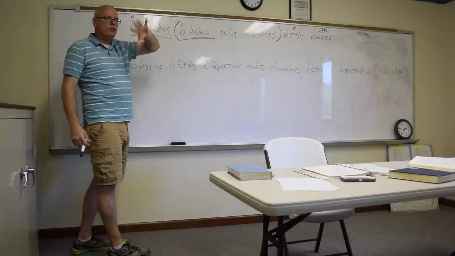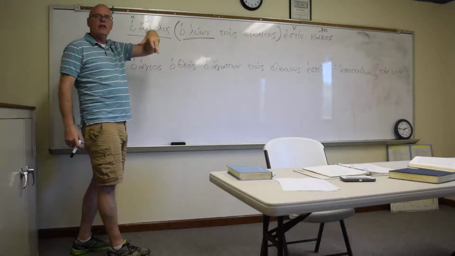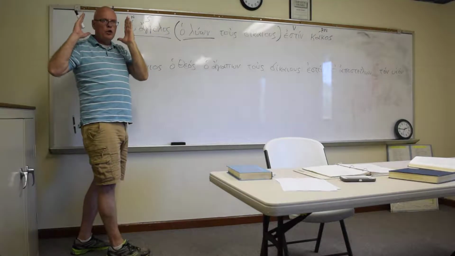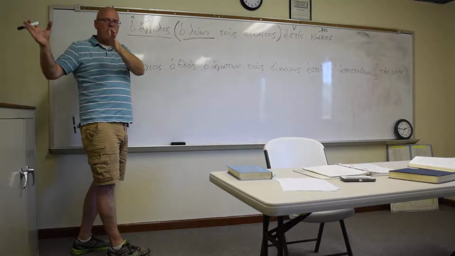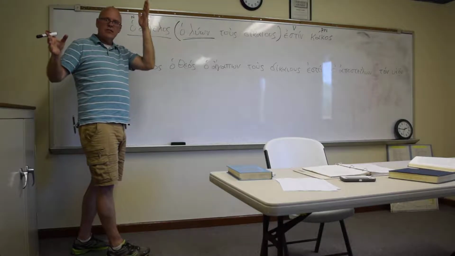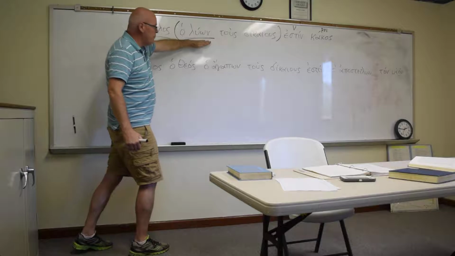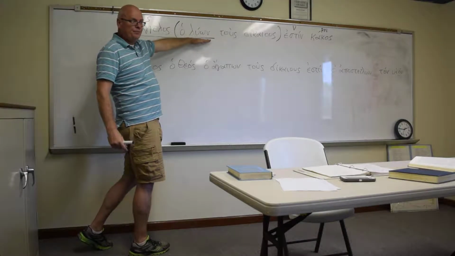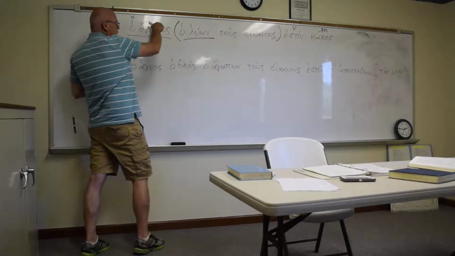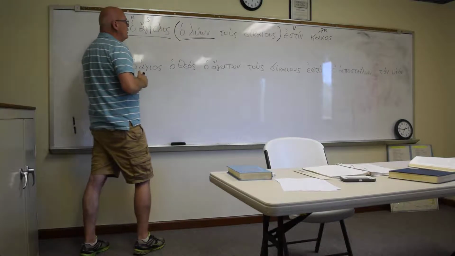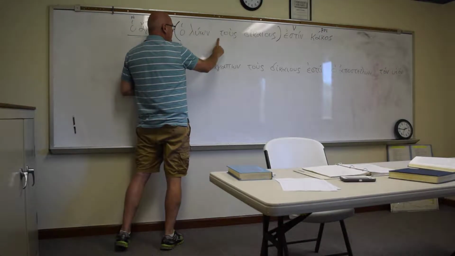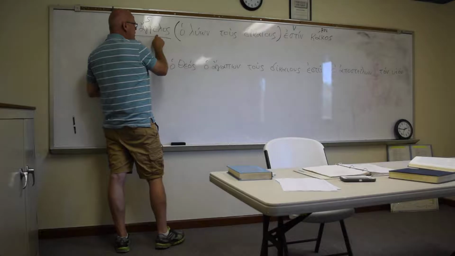That adjective is going to agree with the noun that it modifies in case, number, and gender. But the participle does the same thing. So it tells me that this is what it's describing. So I've got a nominative, masculine, singular, just like this.